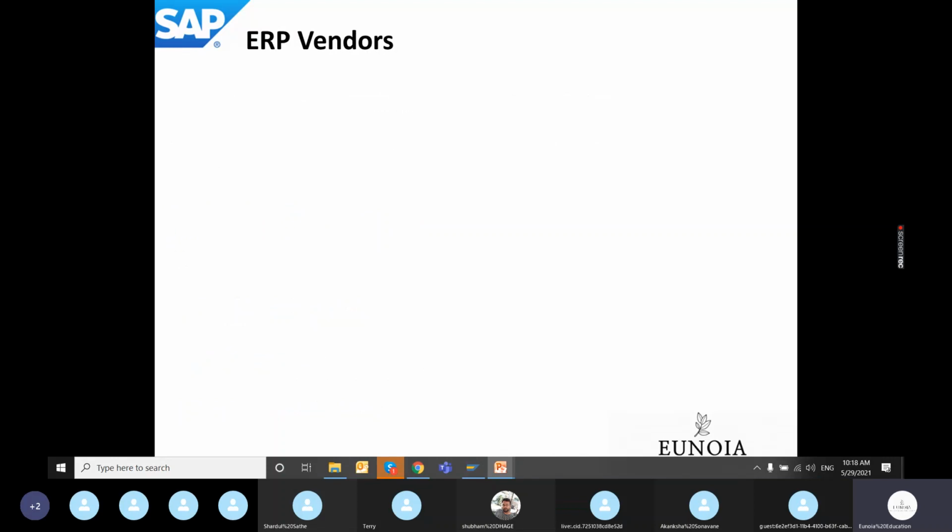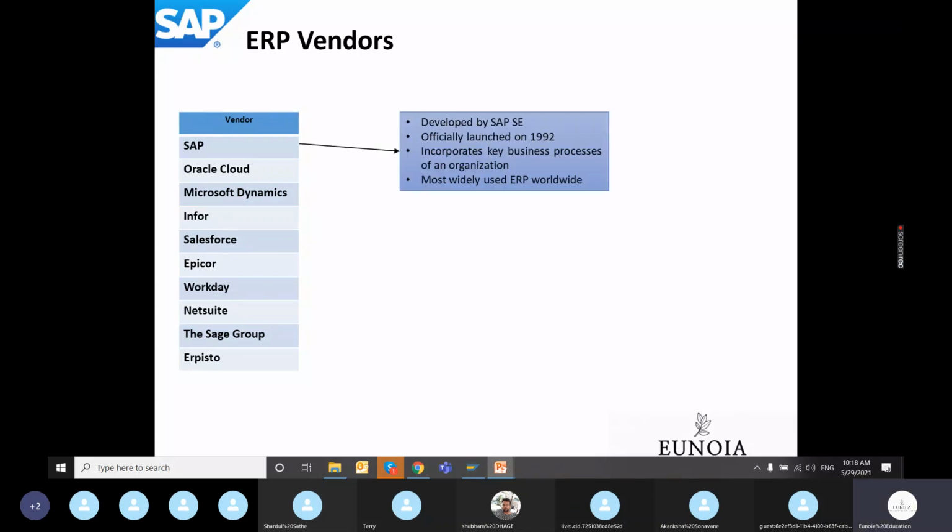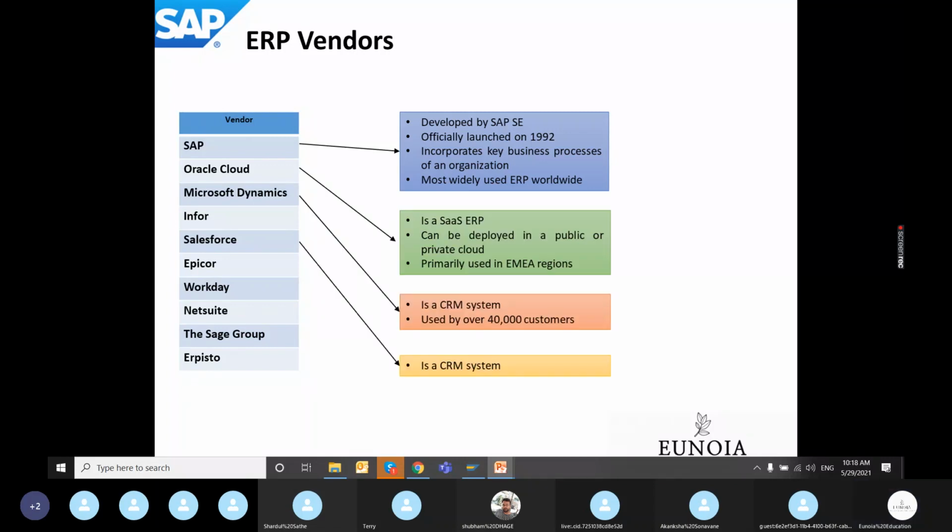Coming to ERP vendors, as I said in the starting slide itself, there are many ERP vendors available in the market. SAP is the leading one. These are some of the vendors that I have listed out; they do not cover all of the vendors available in the ERP world. SAP is the leading one, and it's a German software. Oracle is there, Microsoft Dynamics is there, Salesforce is there, and many others are also there. But SAP is one of the leading ones.